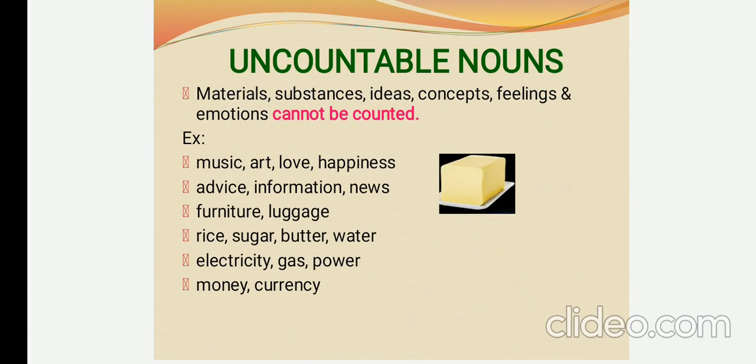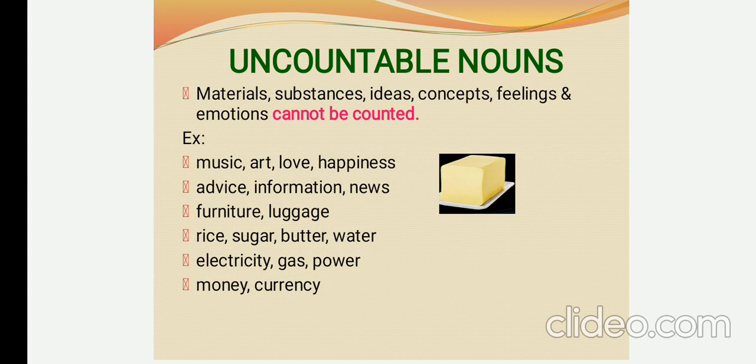Uncountable noun. What is uncountable? Uncountable is nothing but what we can't count. We can't count materials, substances, ideas, our feelings and emotions. The abstract noun comes under uncountable noun. So we can't count love. We can't count happy. We can't count gold. We can't count one's idea. That means the news or information.